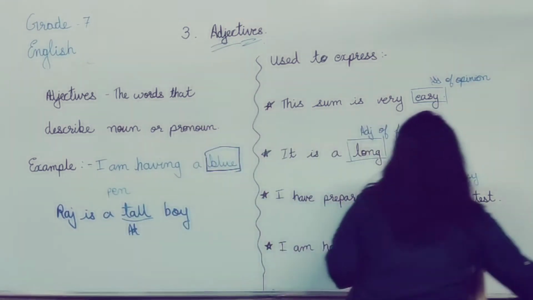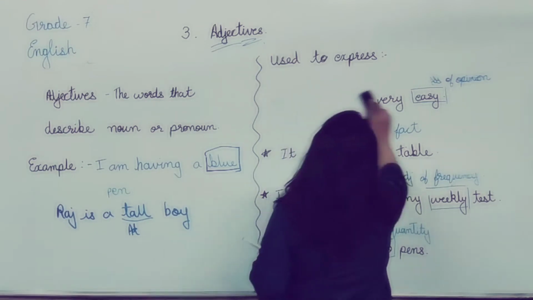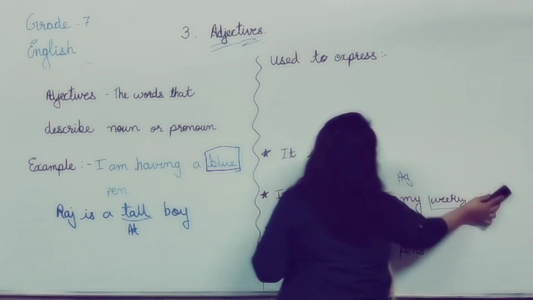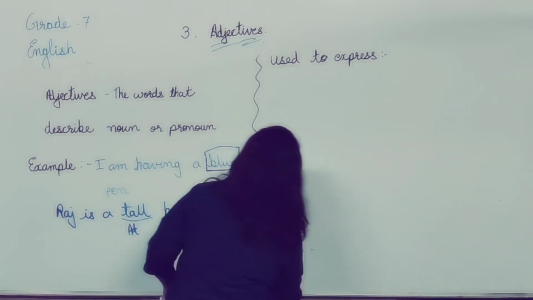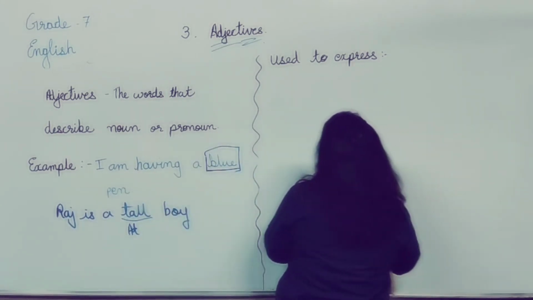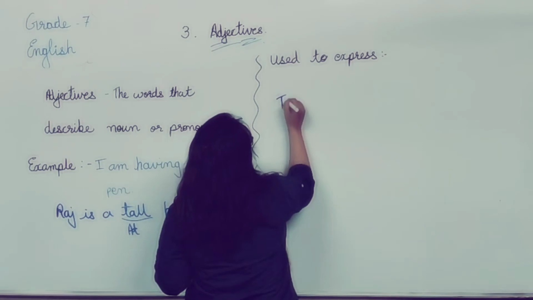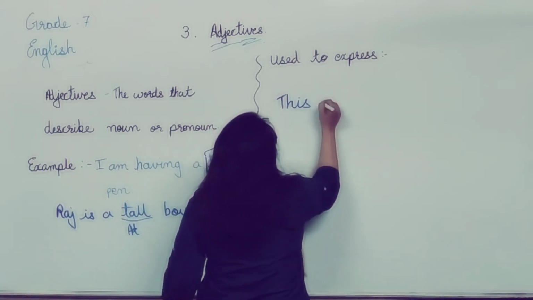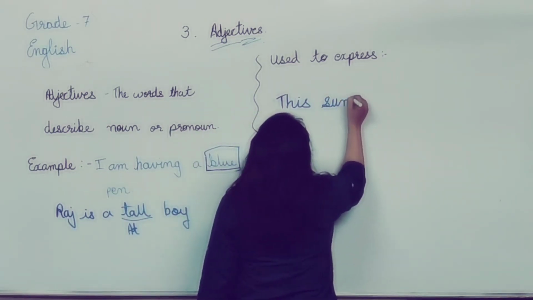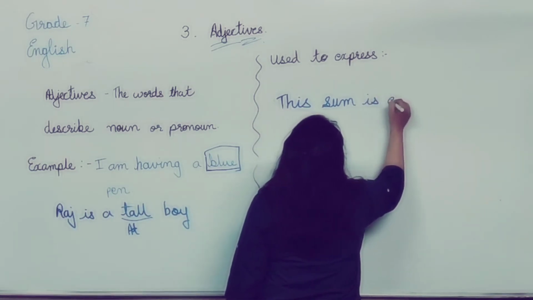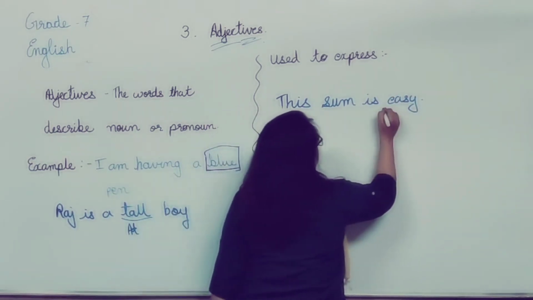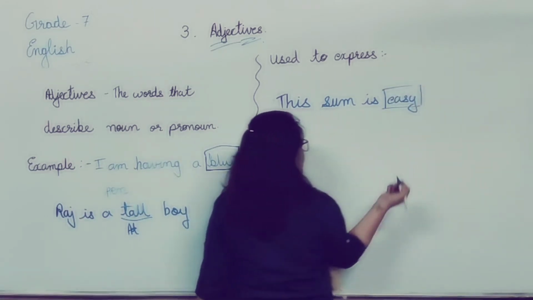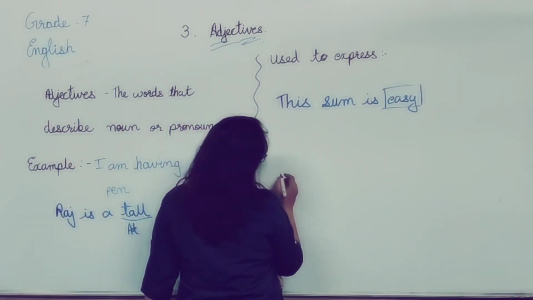This sum is very easy. Here you can see the information given about the sum, that it is very easy.